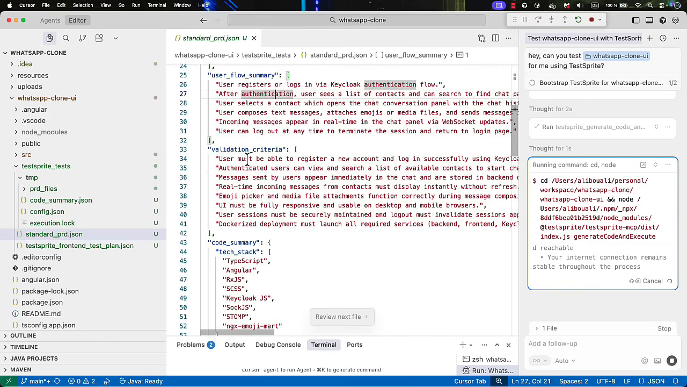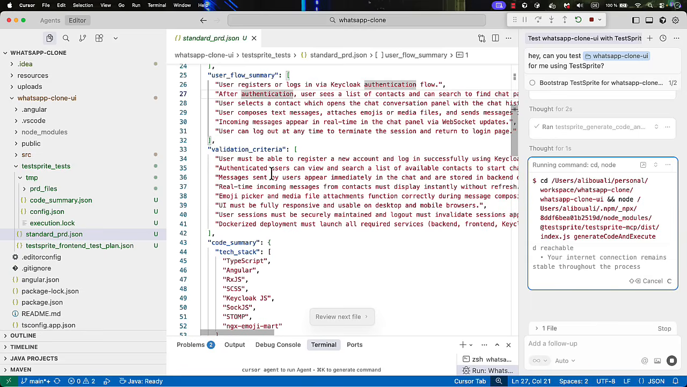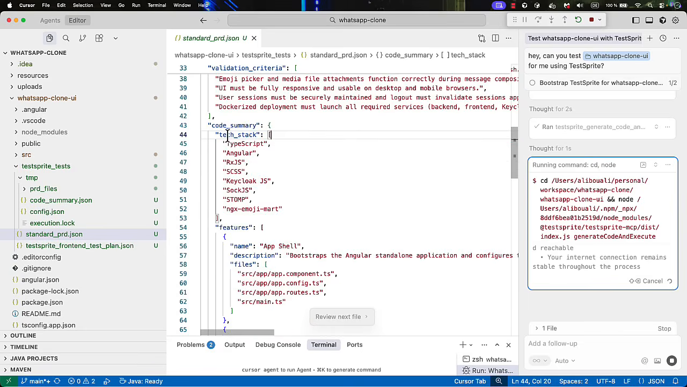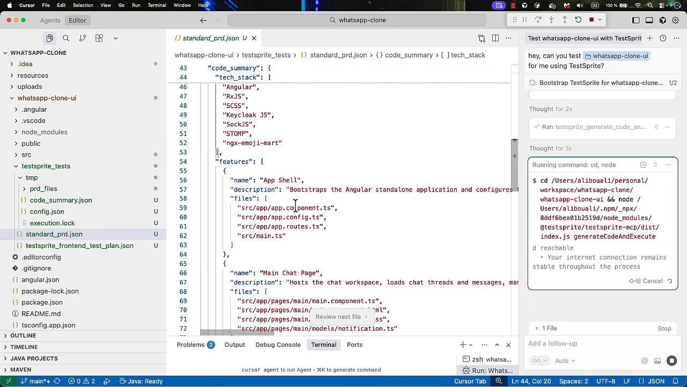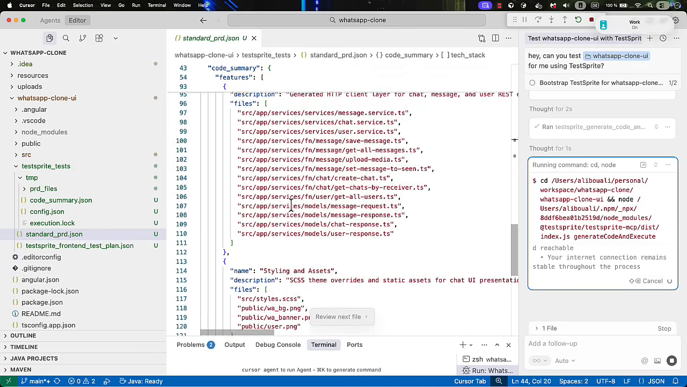All right. Also, we have some validation criteria. User must be able to register a new account and log in successfully. Authenticated users can view and search a list of available contacts to start a chat. Message sent, real-time incoming message, emoji support, and the UI must be fully responsive. User session must be securely maintained, Dockerized deployment, and so on and so forth. And here we have a summary also about the code. First, we start with the tech stack. We have TypeScript, Angular, ArcGIS, SCSS, SockJS, STOMP, and ngx-emoji-mart. Also, the different features are the ones that we listed before, and so forth.